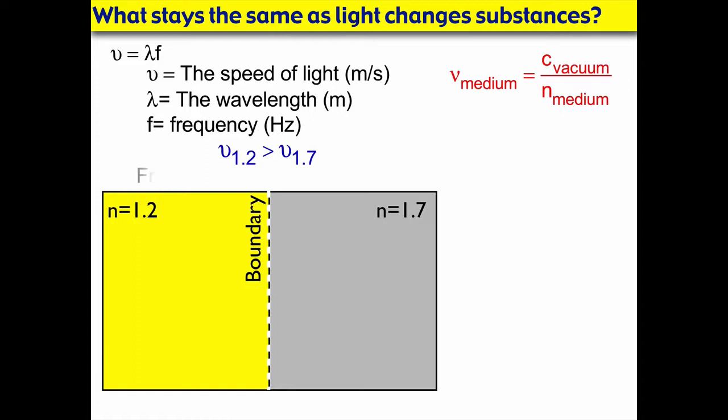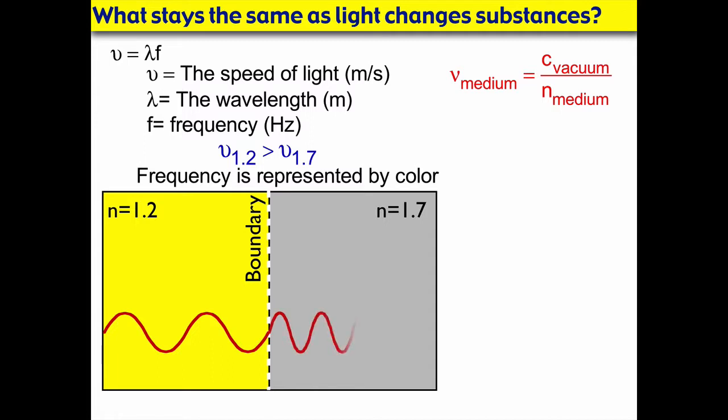But you also got to remember that frequency is represented by color. So if I'm wearing a swimsuit and I jump into the pool or I get water on myself, the color doesn't change. It's still the same color. If it was red in the air, it's still red in the water. So the color stays the same, and remember that frequency is represented by color. So something else must be happening here, because as it goes in, the wavelength is actually going to change.